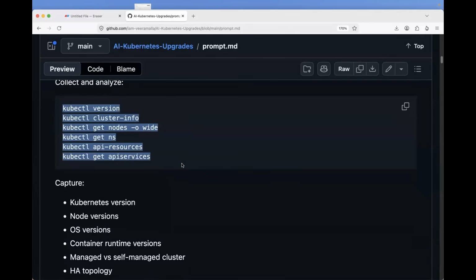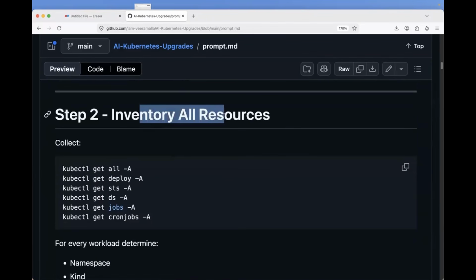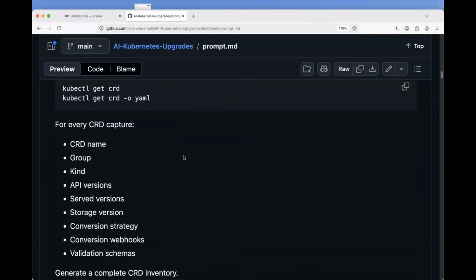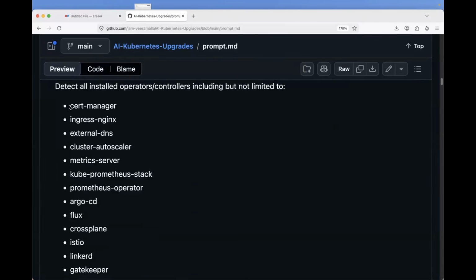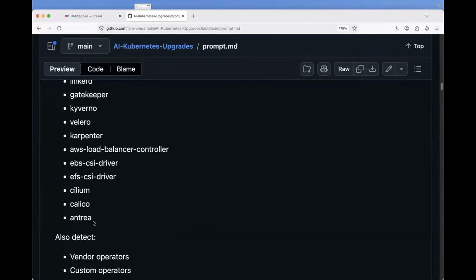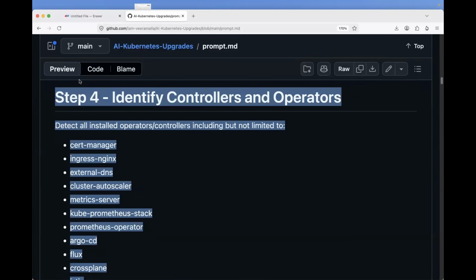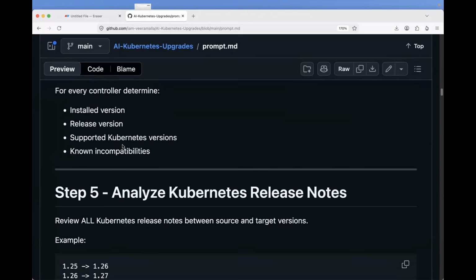If you're already performing Kubernetes cluster upgrades, you would have that document somewhere in the Confluence. What steps do you usually take care of? Put those kubectl commands here. That's it, so that AI does not overthink. In step two, I'm saying inventory resources, what it has to collect. Then the installed CRDs, what CRDs it has to collect. Controllers, what controllers it has to collect. Now this differs from organization to organization. I put the popular controllers here. If you want, you can also list the controllers within your organization. Or you can tell AI, use kubectl get crd and get all the CRDs so that it knows the controllers.